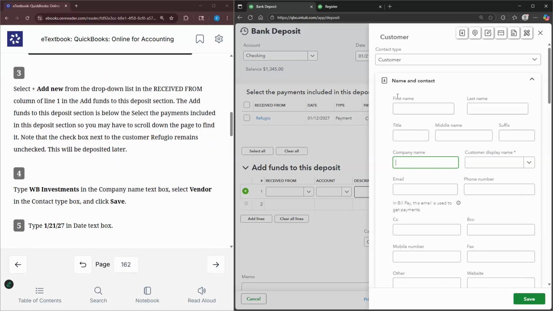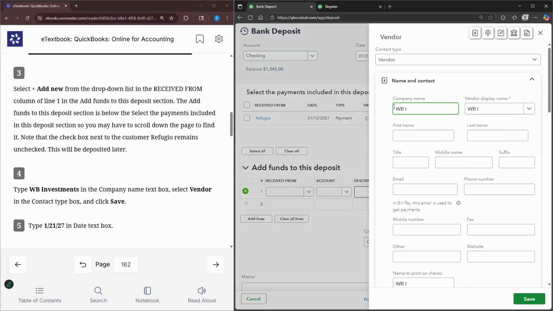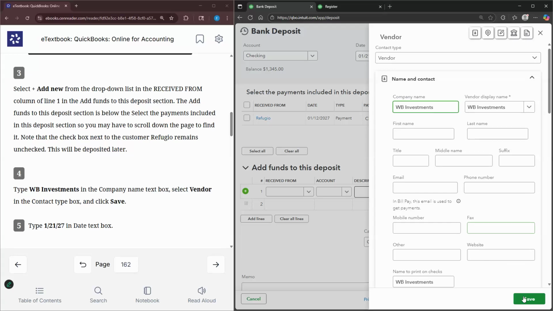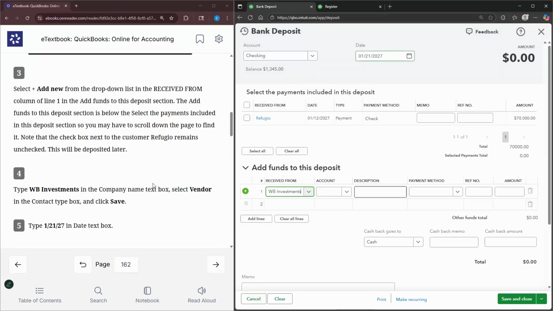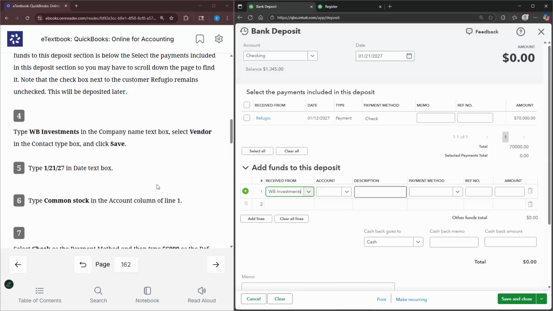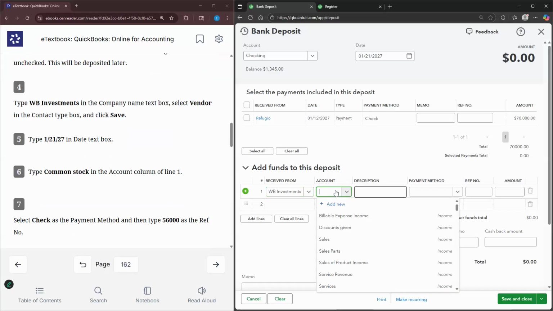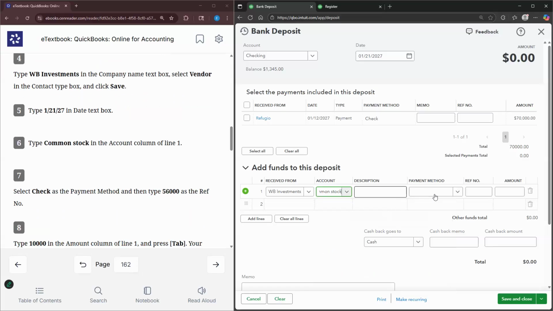We're going to type WV Investments as the vendor, and then select save. The date is January 21st, so that's already there. The account is going to be common stock. The payment method is going to be check.